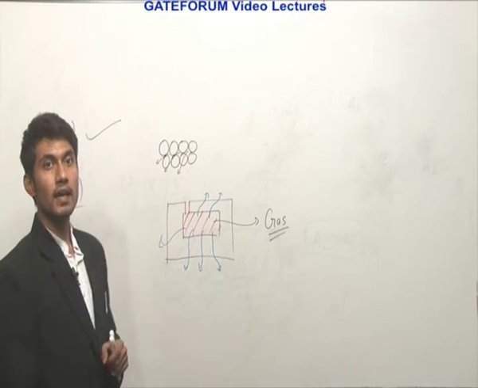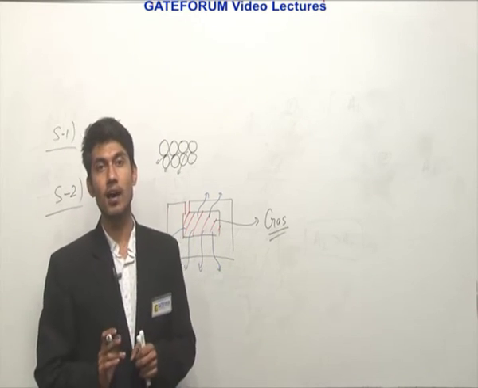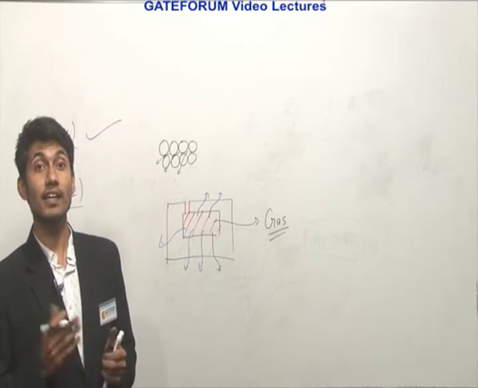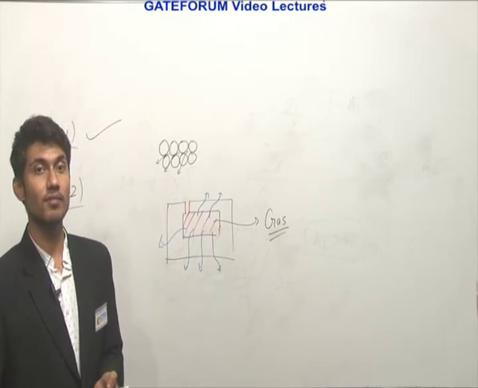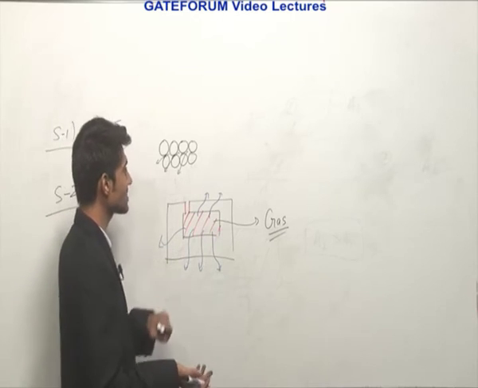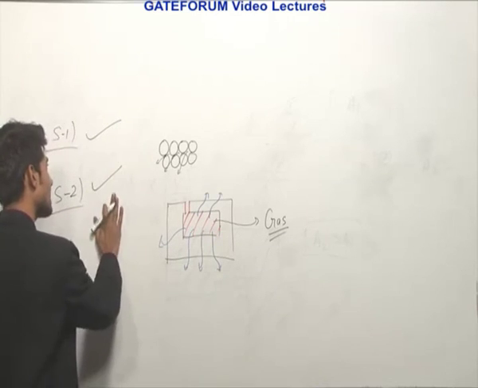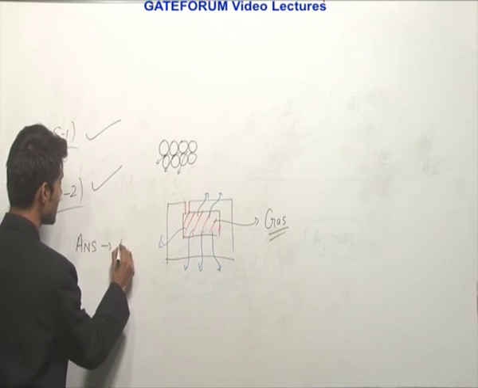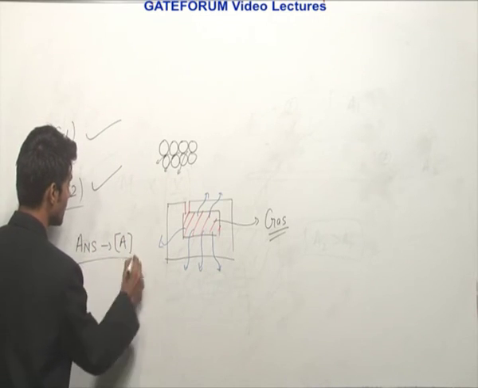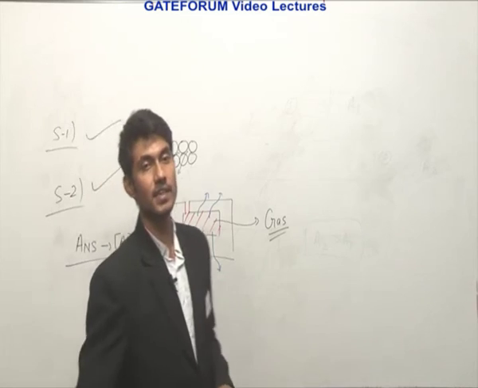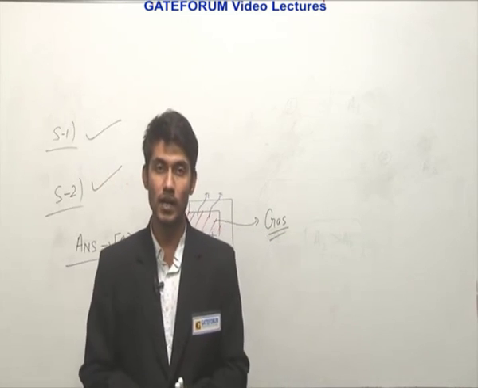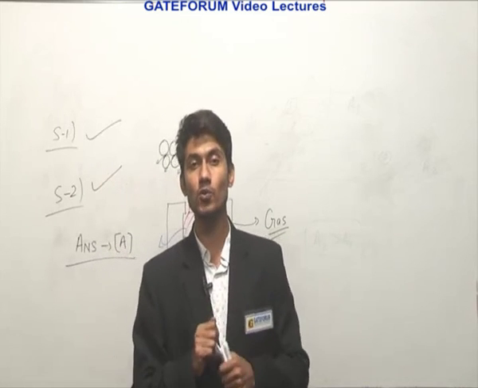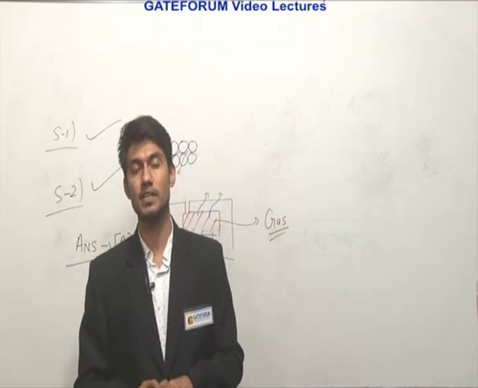Statement 2: if grains are large and regular in shape, the air venting property of the mold prepared with them would be better. This is what we were discussing. So statement 2 is correct as well as the correct explanation. So we will write our answer as option A, which says both statement 1 and 2 are individually true, and statement 2 is the correct explanation for statement 1.